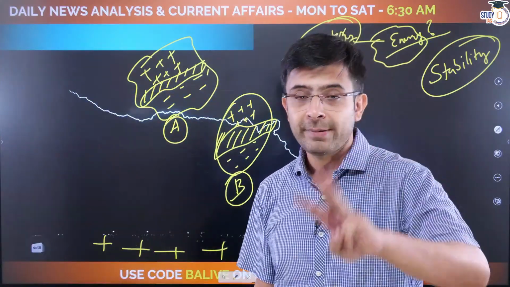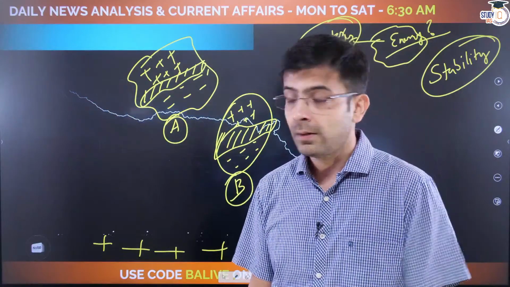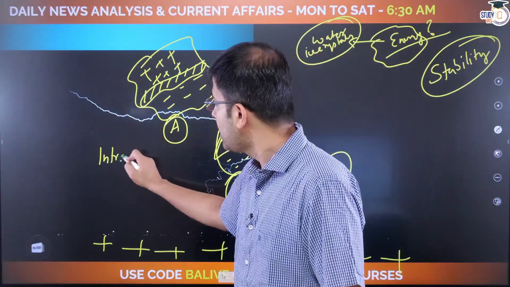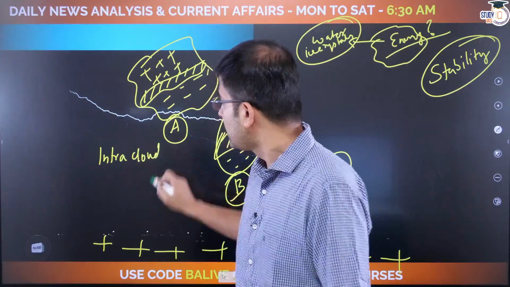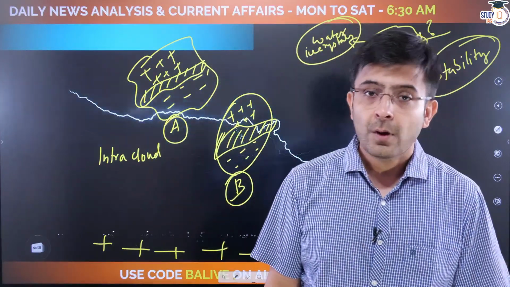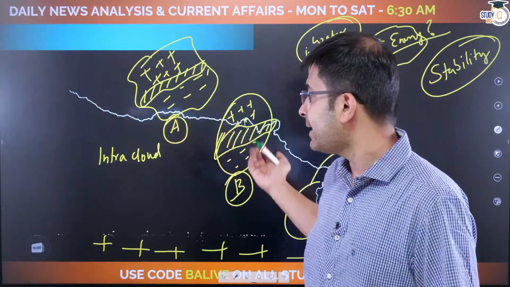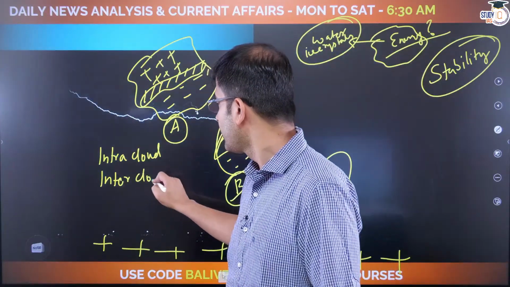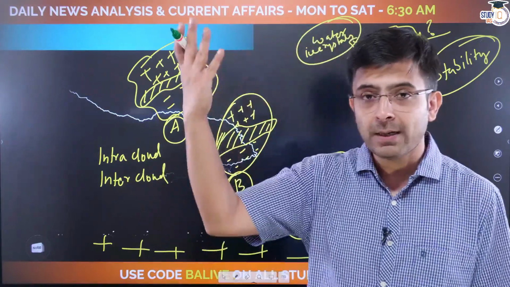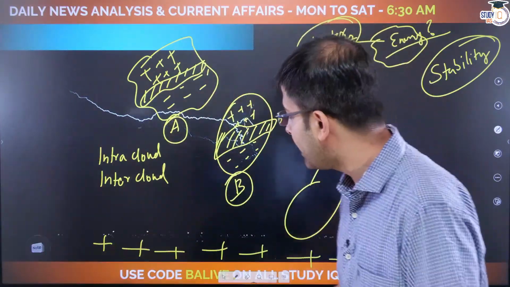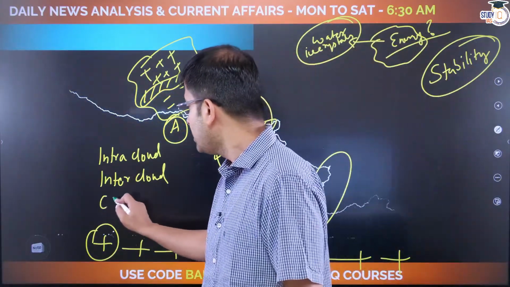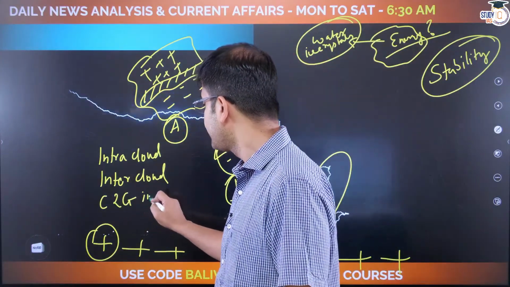They can do so in three manners. Number one, these charges within a cloud, which means intra-cloud, interact with each other. Or A interacts with B, which means inter-cloud. Or you look at one cloud and the ground, because let's not forget that the ground also has positive charge. So you have cloud to ground interaction.